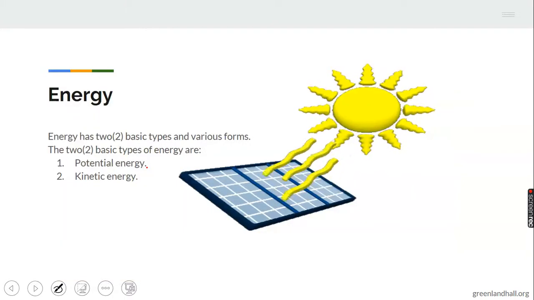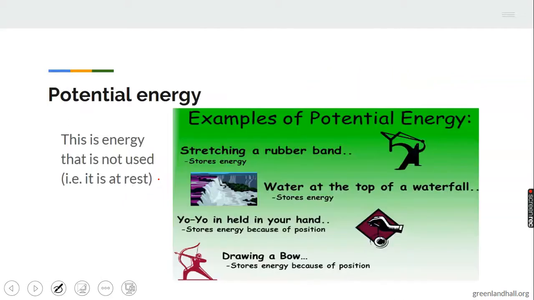Now, I said earlier that energy has two basic types and various forms. What are the two basic types? We have potential energy, and then we have kinetic energy. You can pronounce it kinetic or kinetic. The two are correct according to the dictionary. So we have potential energy and kinetic energy. What is potential energy? What is kinetic energy? That's what we'll be looking at next.